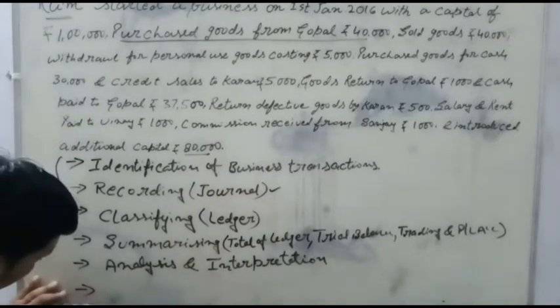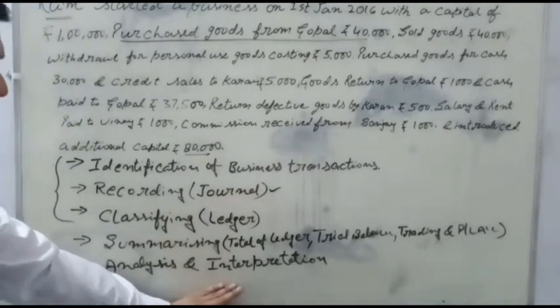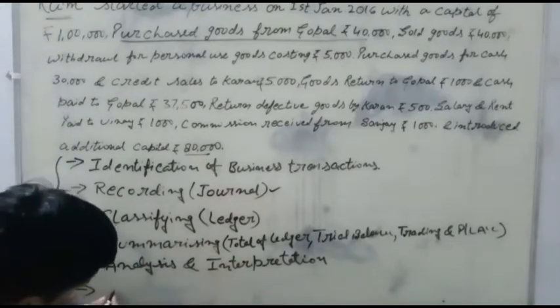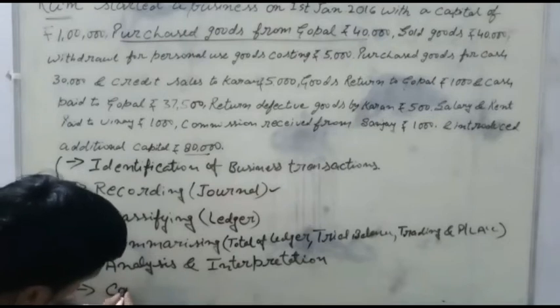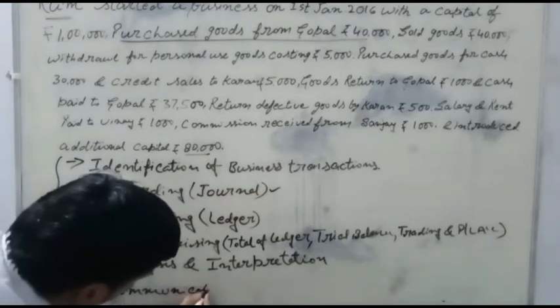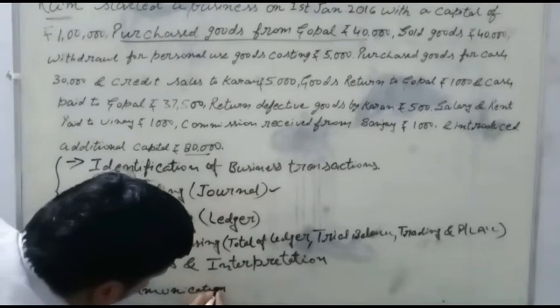The next process after analyzing and interpretation for the users is communication.